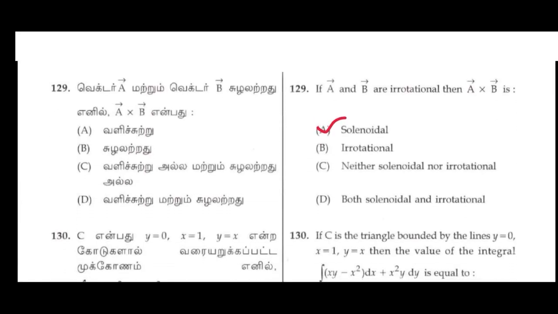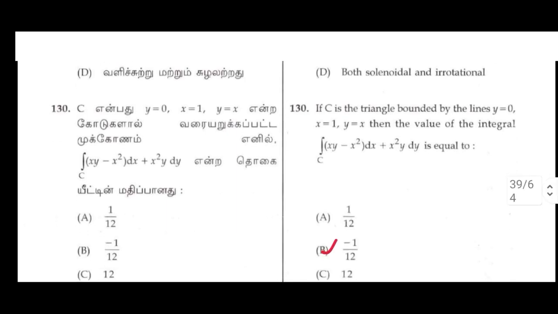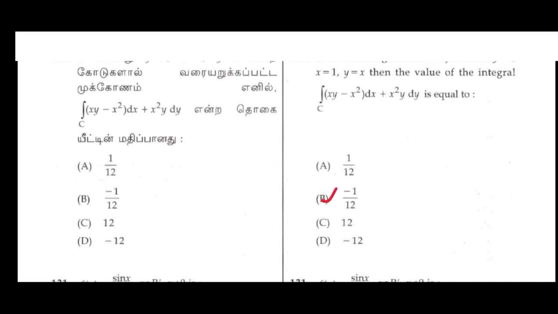129. If a and b are irrotational, then a × b is solenoidal. 130. If C is the triangle bounded by the lines y = 0, x = 1, y = x, then the value of ∮_C (xy − x²) dx + x²y dy is equal to. Option B: −1/12.